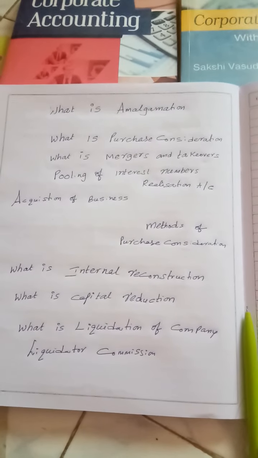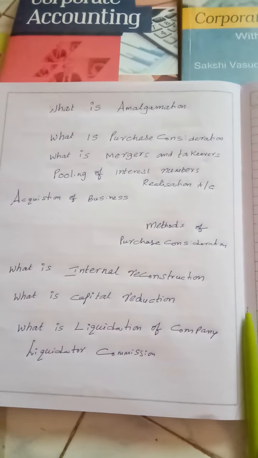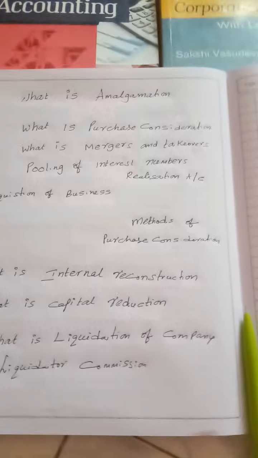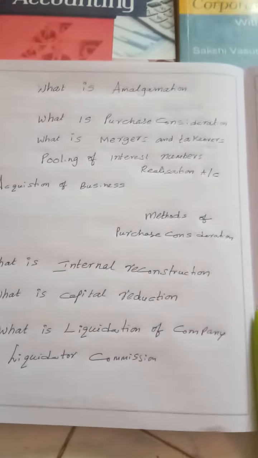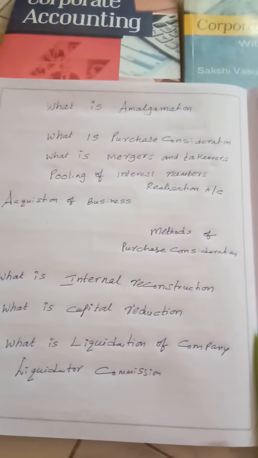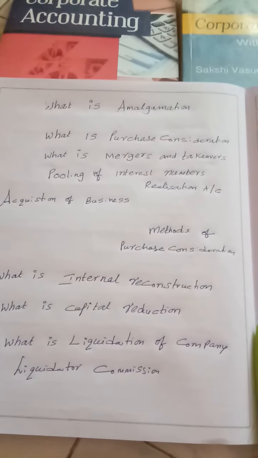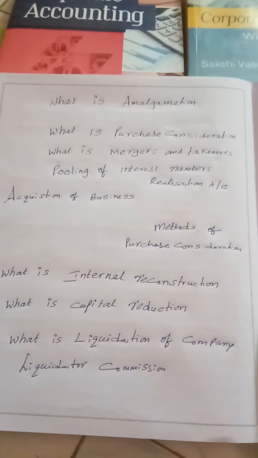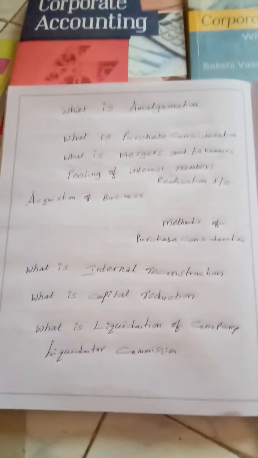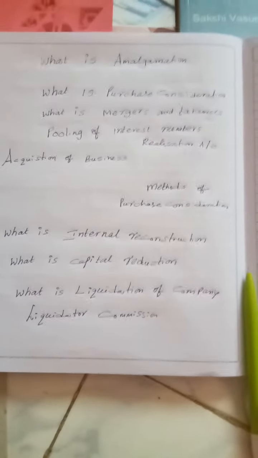But in case of absorption, my dear students, one company will be liquidated and another company will continue to exist. Say, for example, Sachin Computers is taken over by Tech Mahindra. Now Tech Mahindra is having existence, and Sachin Computers is not having any existence. Like this, in case of amalgamation also, the two companies which are going to merge together lose their existence. Only a new company comes into existence.